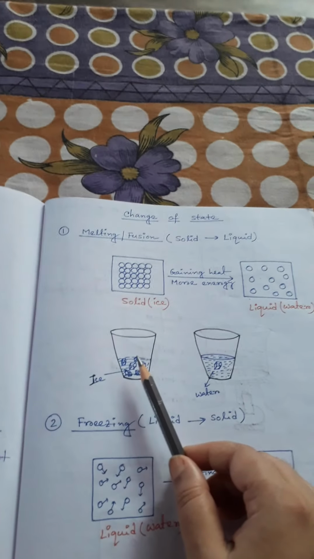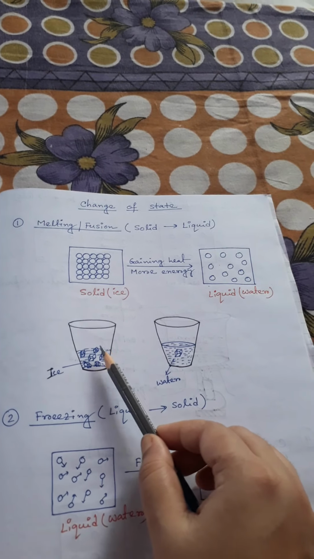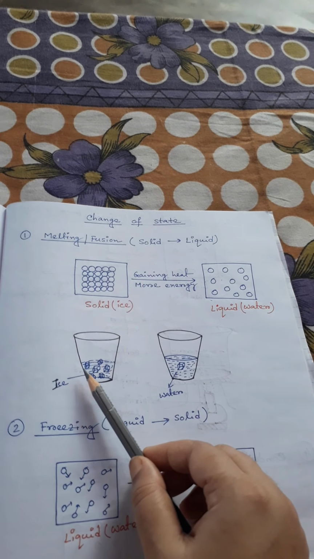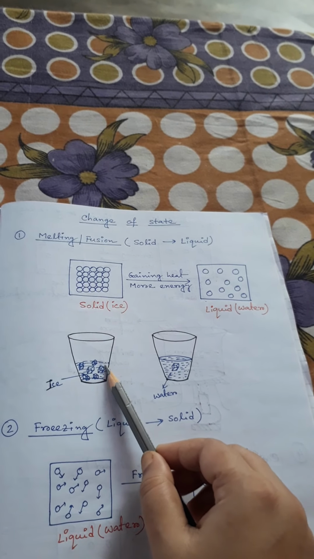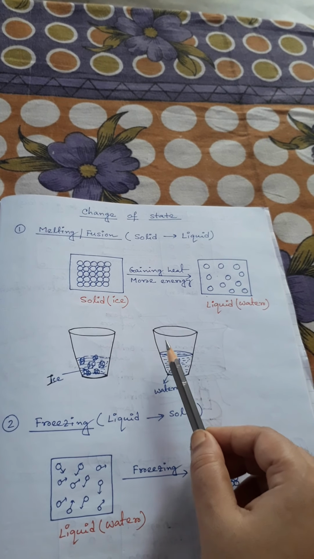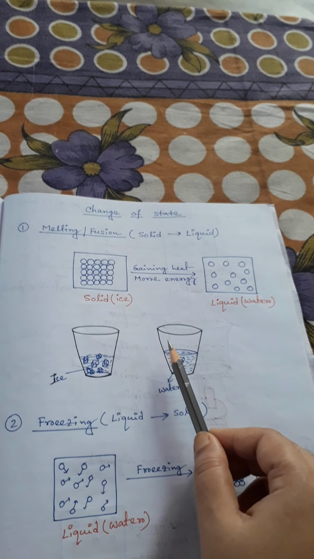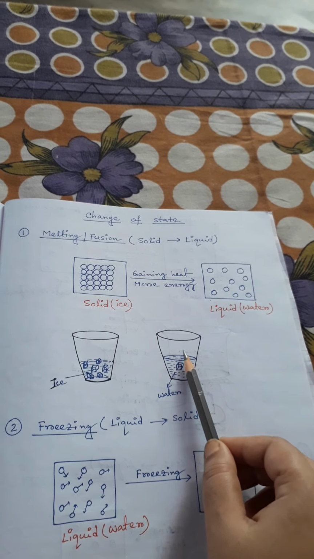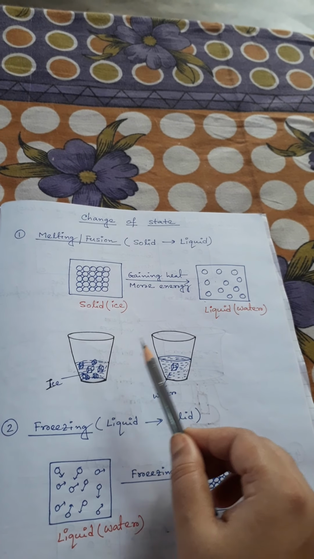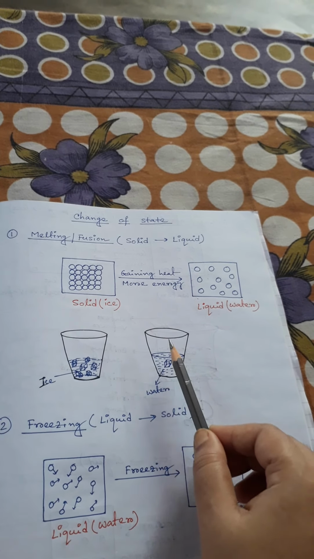One example: you take some ice from your refrigerator and put it in a glass, and keep it outside the refrigerator for 10 to 15 minutes. What will you observe? You will see that the ice gradually melts into water, the liquid form.